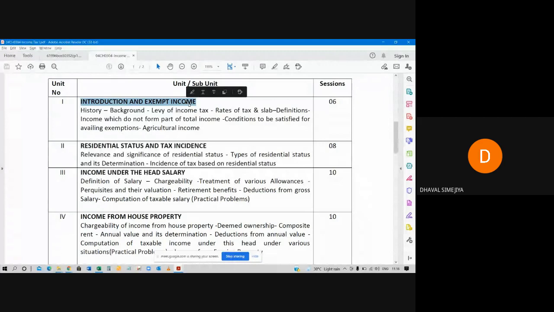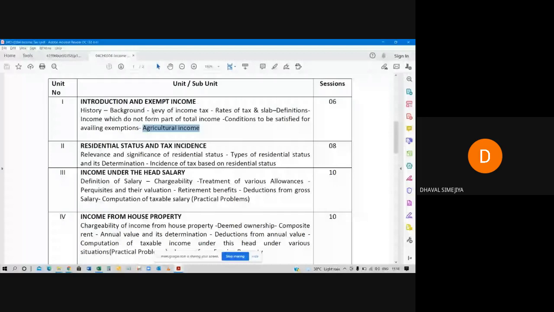For example, agriculture income. In agriculture income, you are not supposed to pay any tax in India. Let's say Mr. X is a farmer and he is earning 1 crore rupees by farming business, then he has to pay 0 rupees. Not a single rupee will be levied from him.